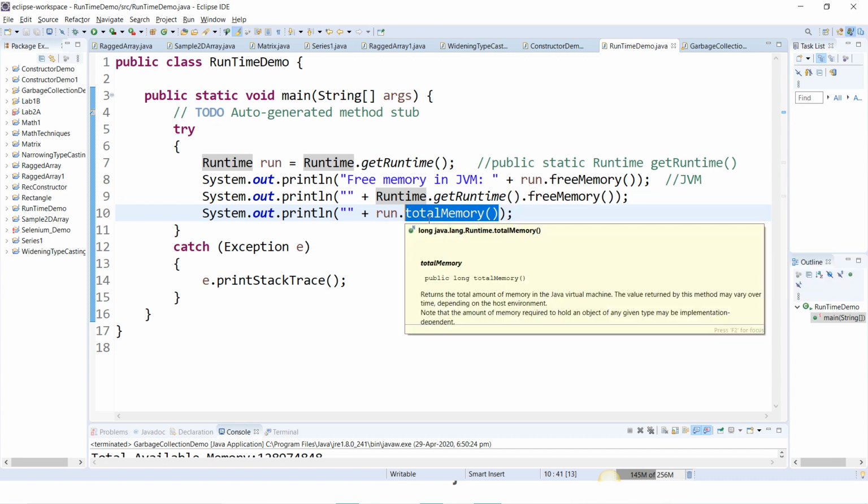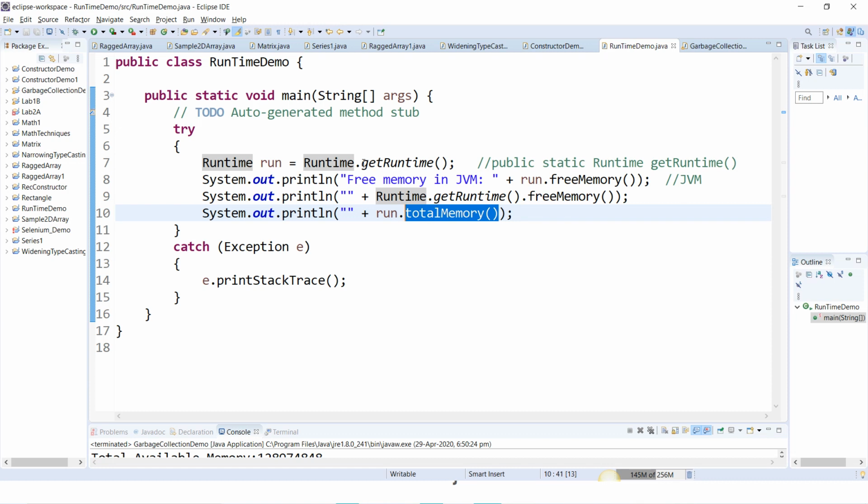It has a few more methods. We'll discuss that later. It's not required now. So here we have getRuntime. int a means a is declared as an integer variable. Similarly, here we have the getRuntime method, which is declared as Runtime.